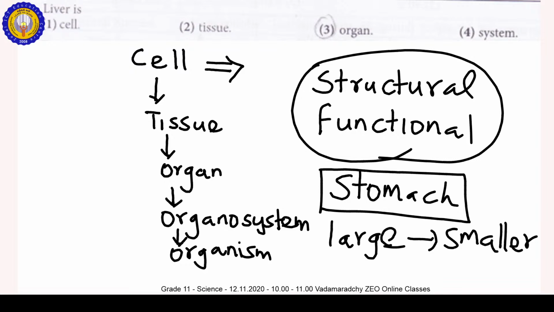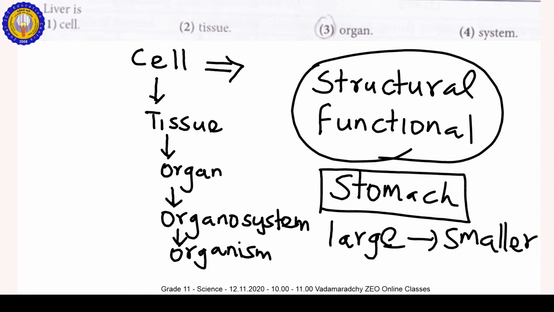That's why, in the stomach, different types of tissues are joined together to perform a particular function or functions. Now mention the functions: food digestion, mechanical and chemical food digestion, secretions. There are so many related functions. You have to know the mechanical and chemical food digestion that occurs in the stomach. Mechanical food digestion is by the muscles.